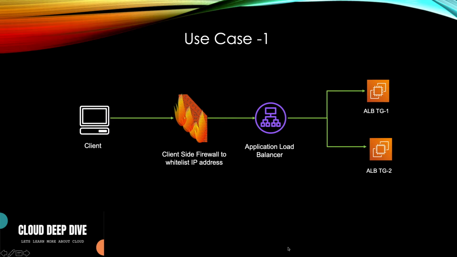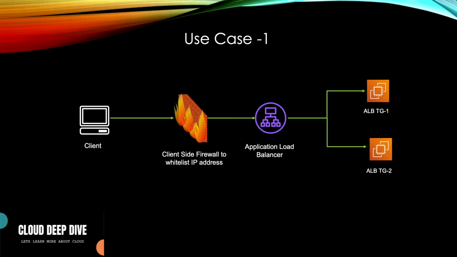Organizations want their clients to connect to ALB, but they want to whitelist those IP addresses. They don't want their clients to connect to just any IP address. The client resolves the DNS and gets an IP address, and because the IP addresses keep changing for ALB, it's not static.